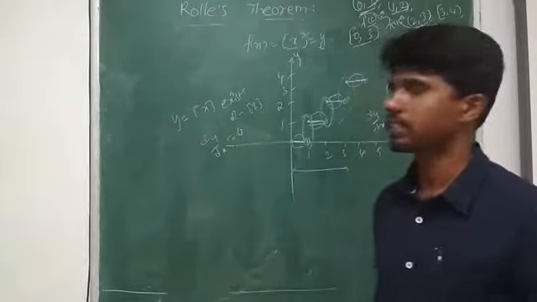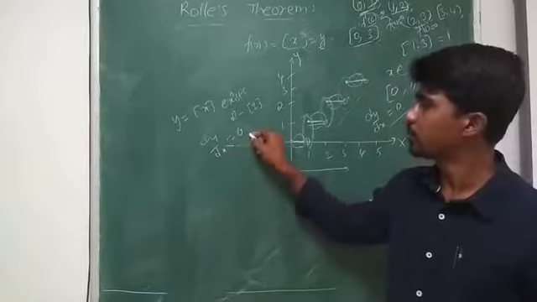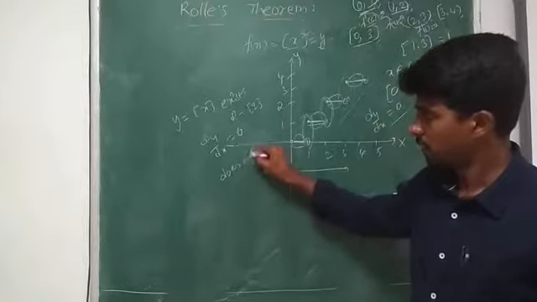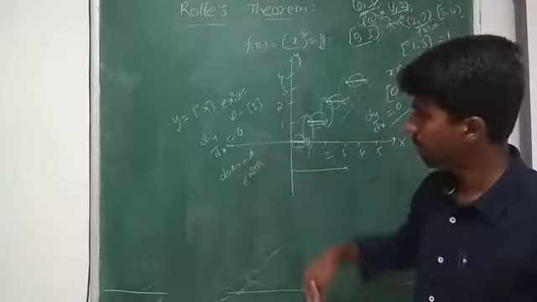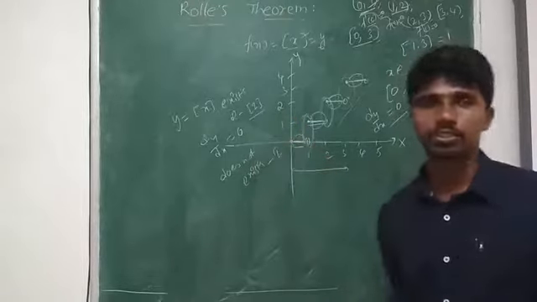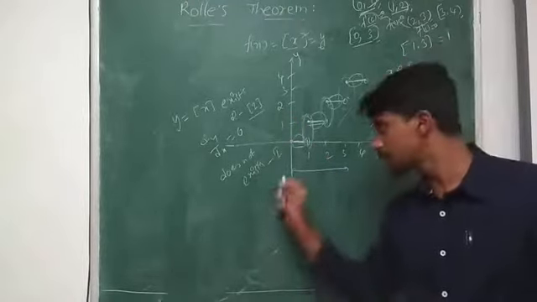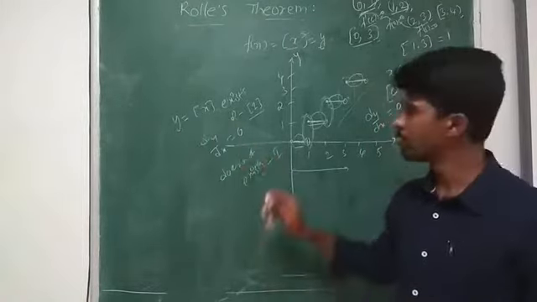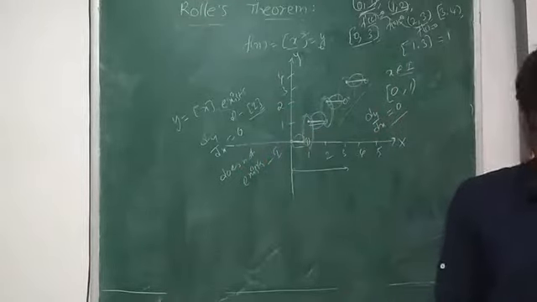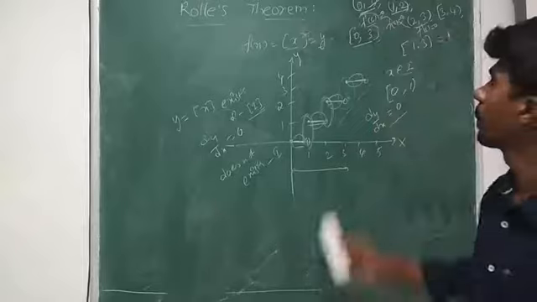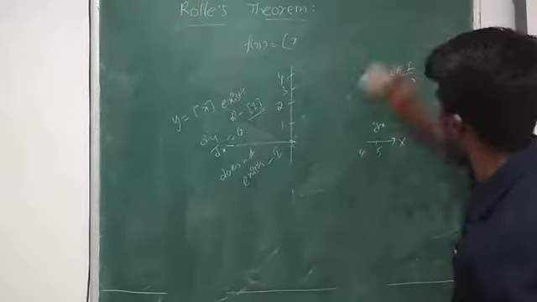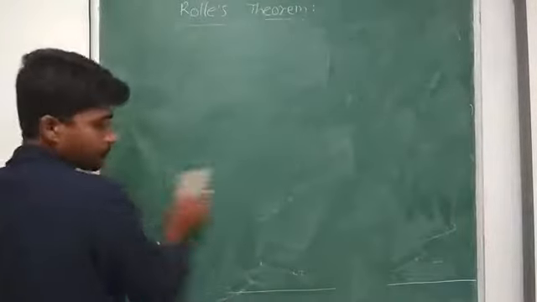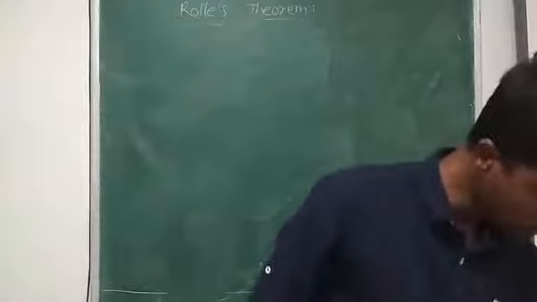So y is nothing but step x. Derivative of step x is 0 if it is not an integer. It does not exist for integers. Derivative of step x does not exist for integers, and derivative of step x exists and is equal to 0 for non-integers. Okay, shall we move on to the exercise? I hope you understood. If you have any doubts, later we discuss. Move on to the exercise.